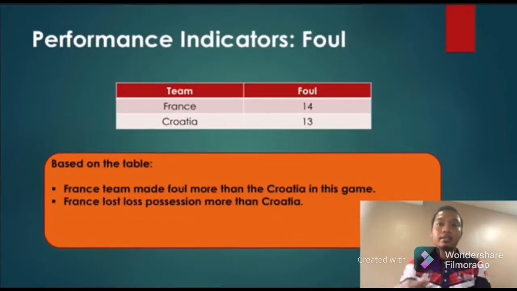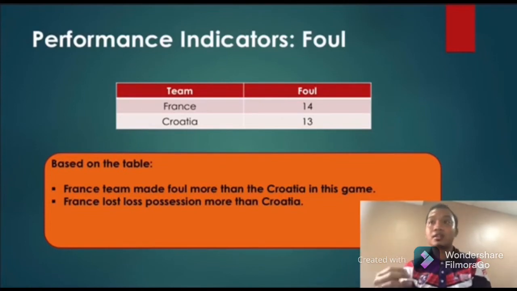To the next performance indicator, which is fouls. The France team made more fouls in this game, which is 14, compared to Croatia's 13. The fouls were made because they wanted to delay the game, or as tactical fouls to avoid a goal.